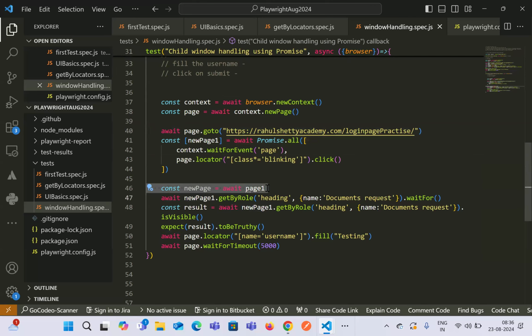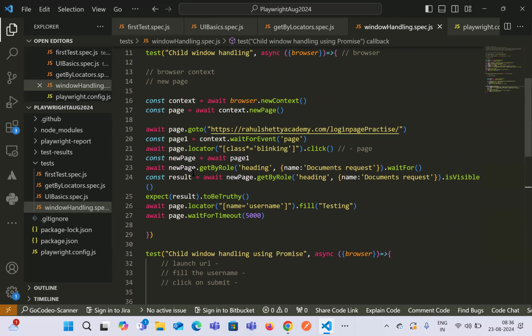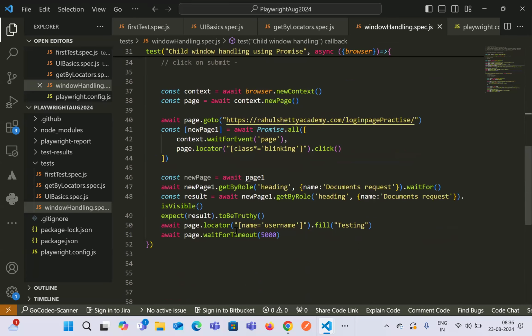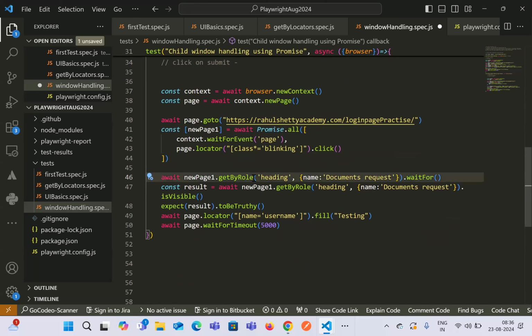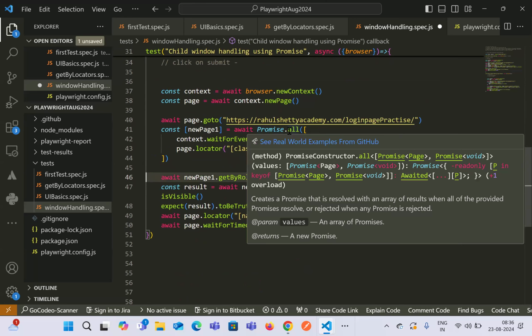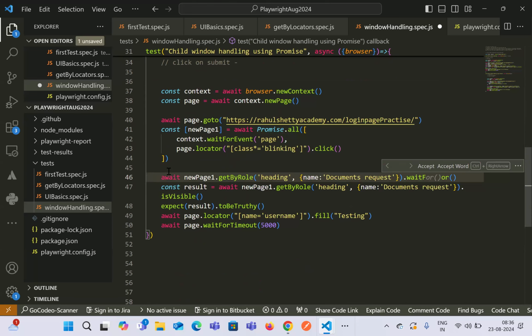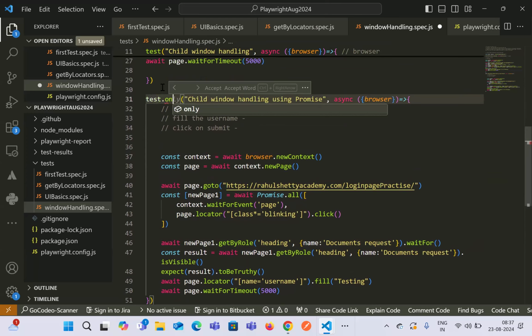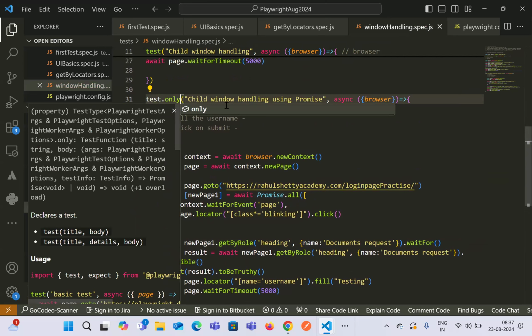So in the previous way, we were manually waiting for an event, like a successful event from this to appear. And then we were saying wait unless we get the success, and then we'll move to the next line. Here inside Promise.all itself, we are getting all the response. Inside Promise.all itself, we are waiting for the response, and then we are moving to the next line. Okay, let's try to run now and see whether it is working in the same way as it was working for the previous way.